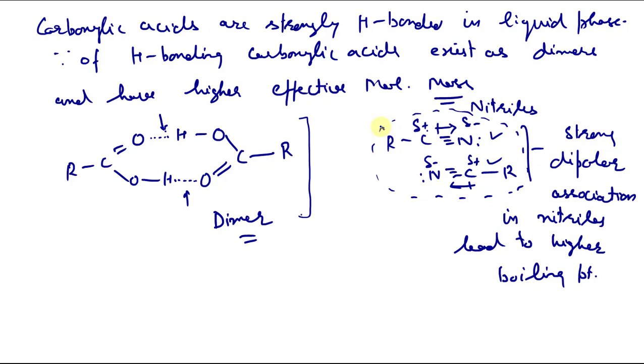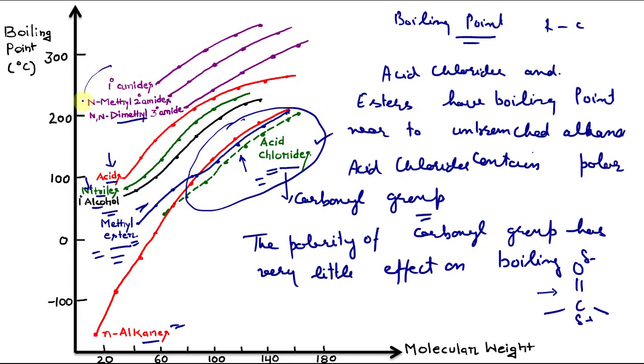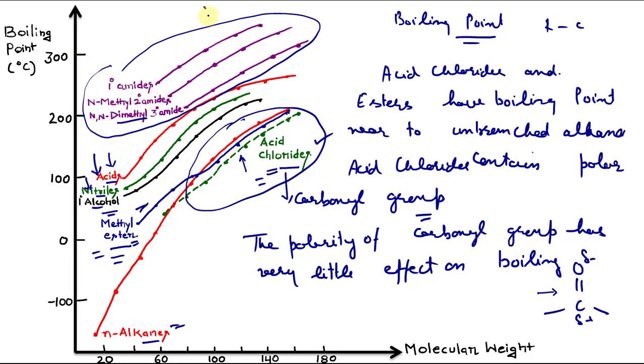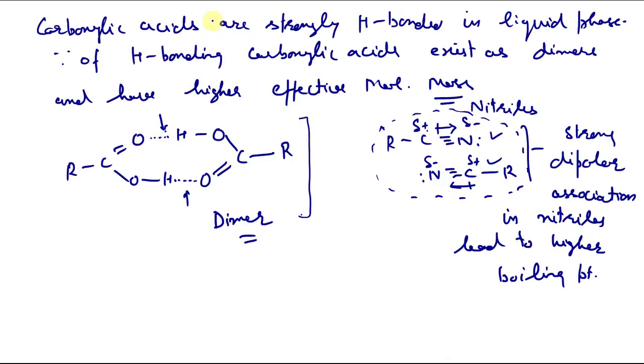Now if we look at amides, these are amides, they have very high boiling points, even higher than carboxylic acid. So we should give some justification. From the graph it is clear amides have the highest boiling point. They have surprisingly high boiling points.